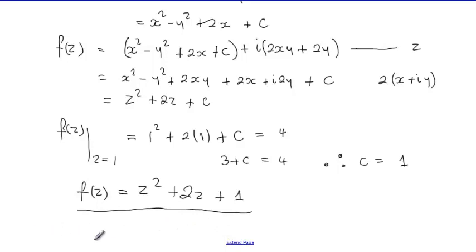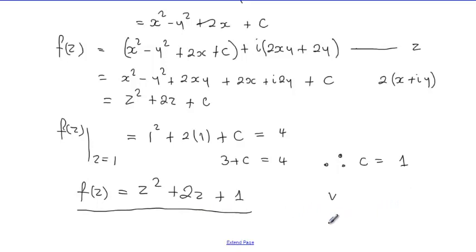I hope the process is clear, and I hope you'll be able to go through it again and master how to do this type of exercise, because this is very, very important. As you can see, when we started given v, we were able to find u and end up with f of z.